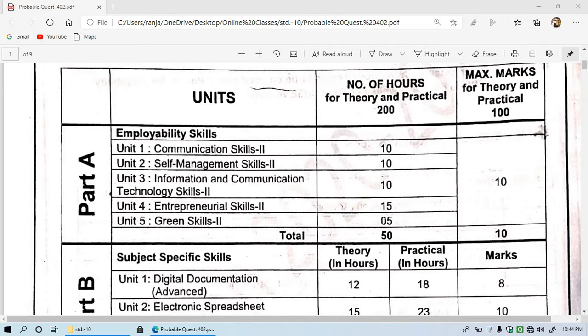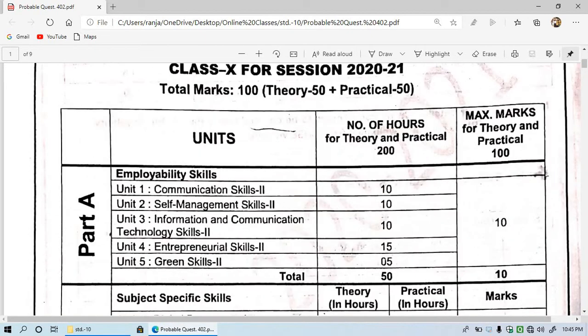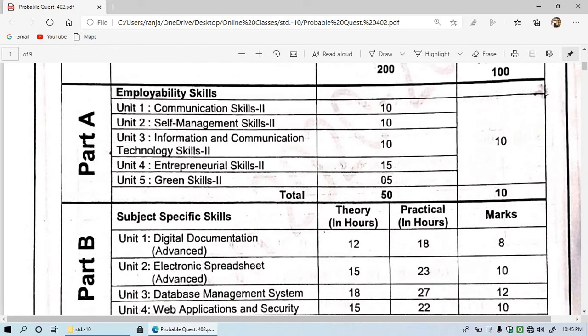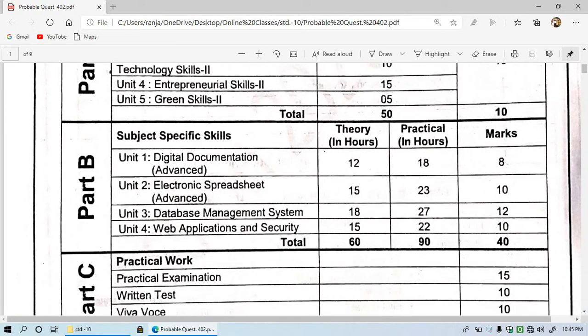10% or 10 marks. Okay, and here it has been given for teachers the number of hours required for all the classes. Okay, so 10 marks question will come from this 5 chapter, that is the employability or English part of your computer book, and 40 marks question come from these 4 chapters.